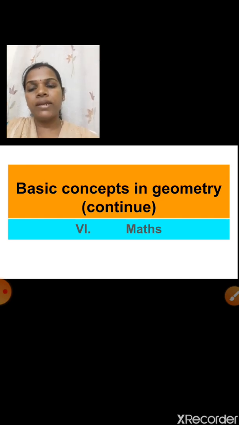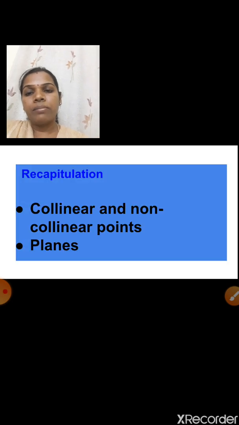Next one is plane. What is the meaning of plane? Children, can you tell me? Yes, a flat surface. In mathematics, a flat surface is called a plane. So, this is the recap. I hope you understood now. Shall I go to the next?